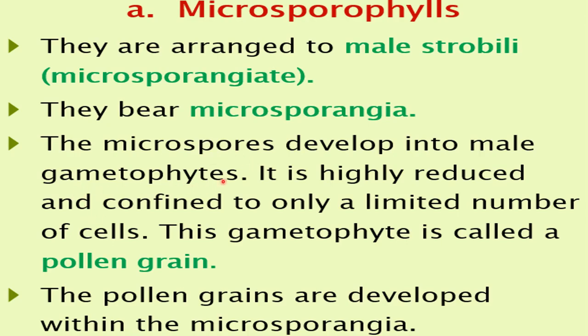And what is this male gametophyte? It is highly reduced and confined to only a limited number of cells. Highly reduced means the number of cells is very less. It's very small in size, and that's why we call it highly reduced. It's very small in size, and also the number of cells is limited here. This gametophyte is called a pollen grain. So see here, what is a pollen grain? Male gametophyte. So the male gametophyte can also be called a pollen grain.